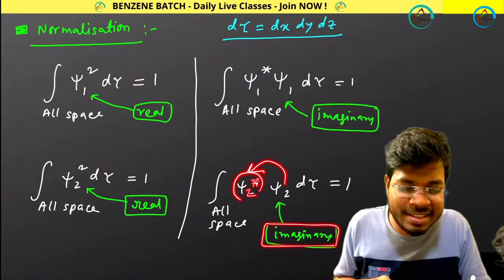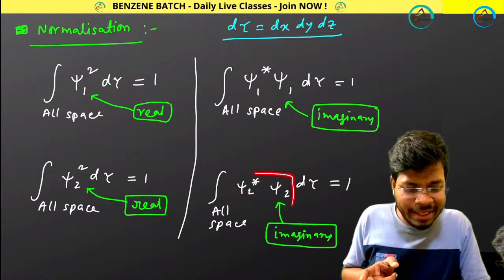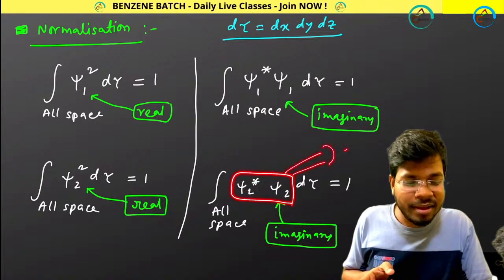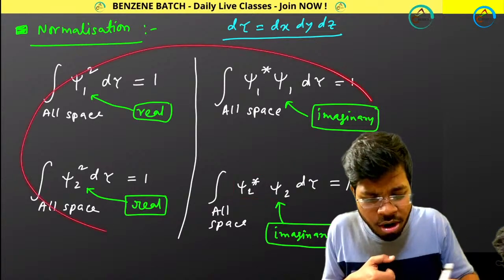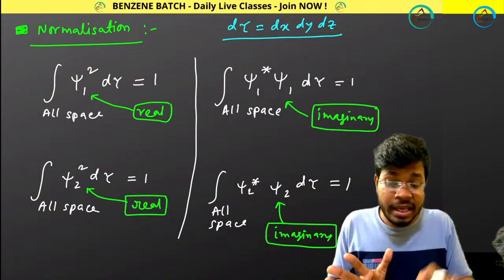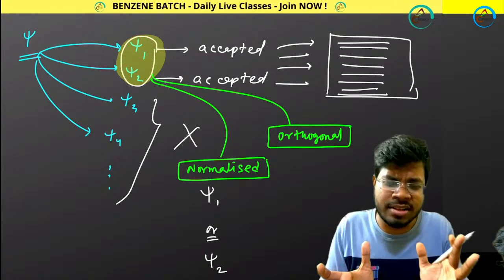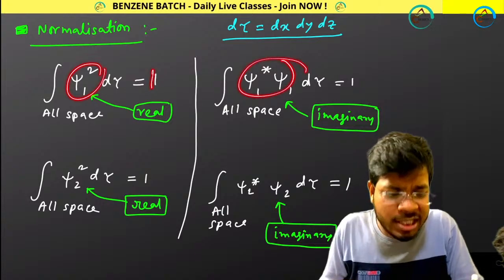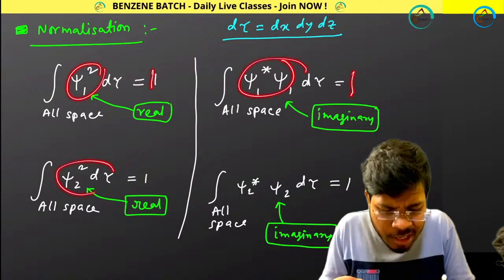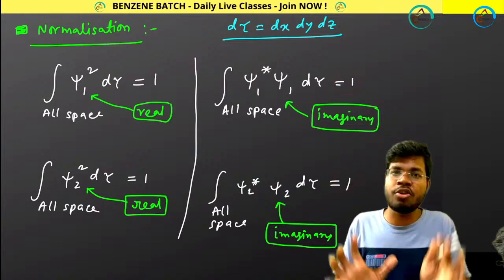Whenever you multiply these two, the overall term will be real. That's all. This is the condition of normalization. I hope you understood that as psi1 and psi2 are accepted wave functions, they will be normalized. That means these values will be 1, because they are normalized.